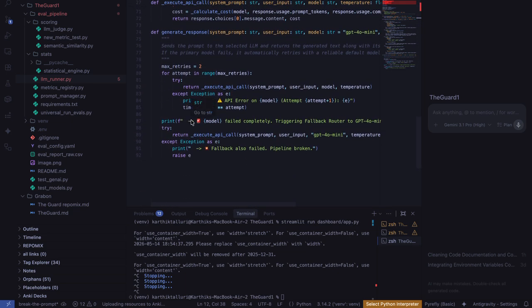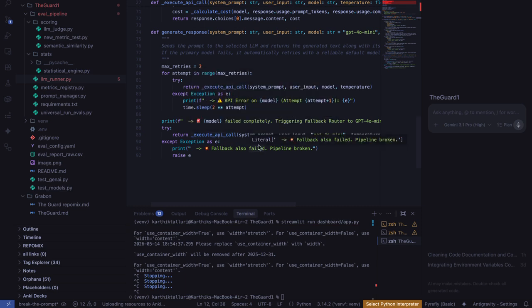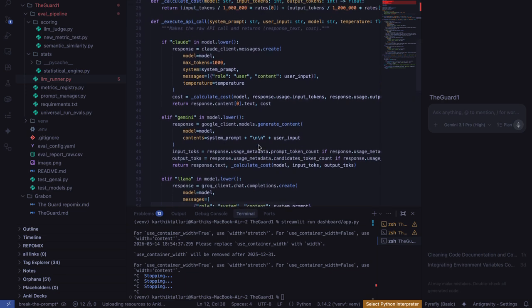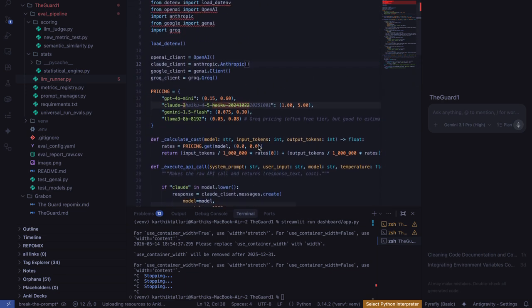This decoupled my evaluation logic from my network infrastructure, and it allows the system to enforce global exponential backoff, handle multi-provider routing across Groq, Anthropic, and Gemini, and also track token costs down to the exact fraction of a cent across the entire pipeline.